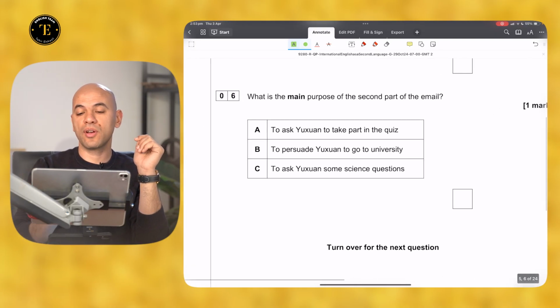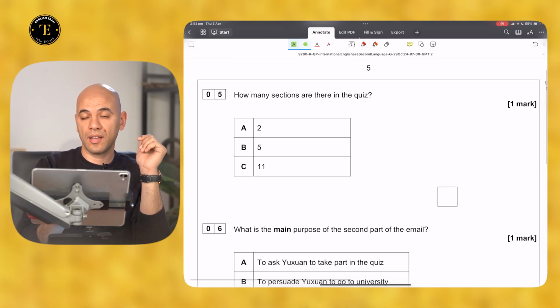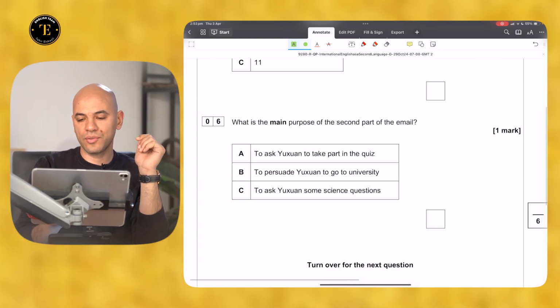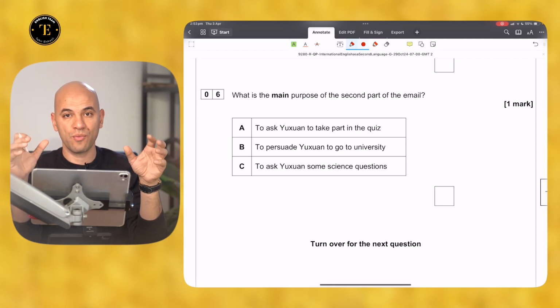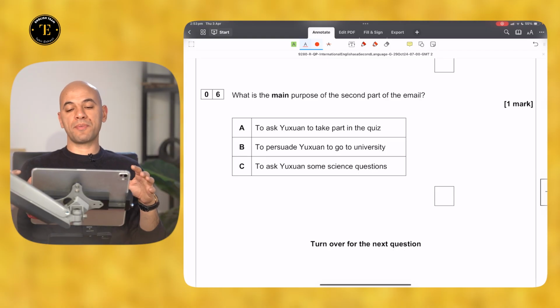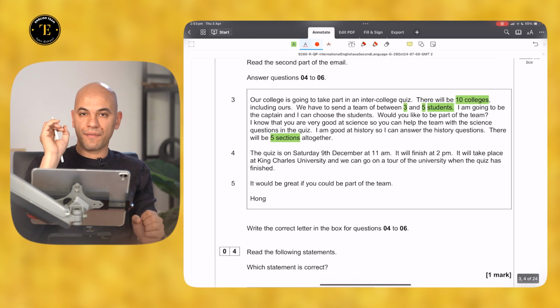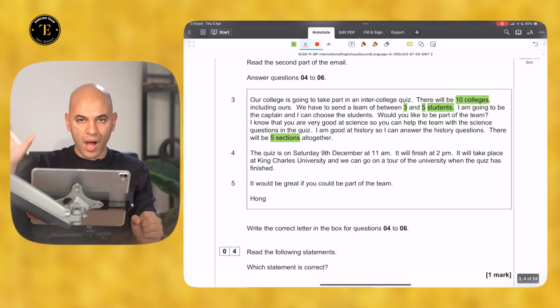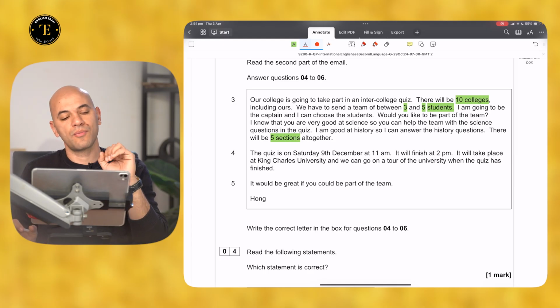What is the main purpose of the second part of the email? I've skipped question number 5 because it is similar to the previous questions. The target is to show you how we tackle different types of questions. What is the main purpose of the second part of the email? The second part of the email is paragraphs 3, 4, and 5. Why are these 3 parts written?